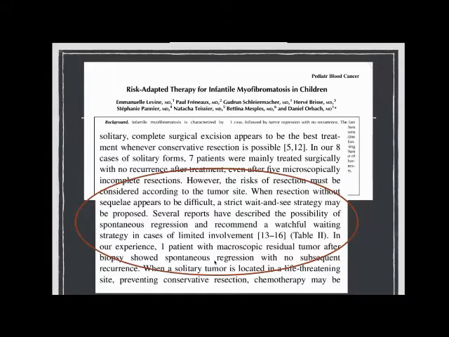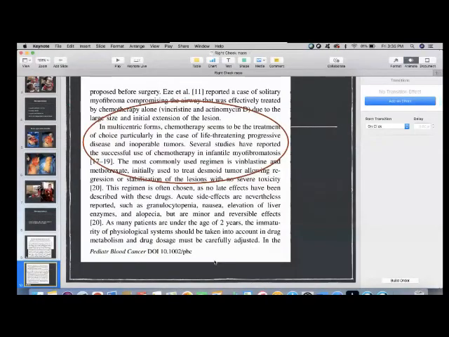So there is no indication for a redo surgery or any adjuvant therapy in this case. However, in multicentric forms, chemotherapy seems to be the treatment of choice, particularly when there is life-threatening progressive disease and inoperable tumors. So she's right, sir. Will chemotherapy be useful in such a low mitotic index?